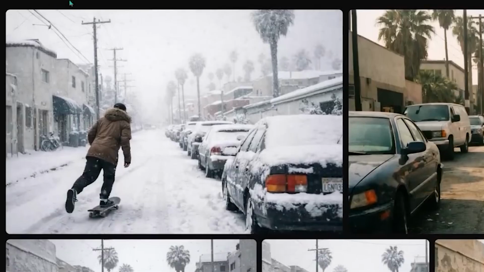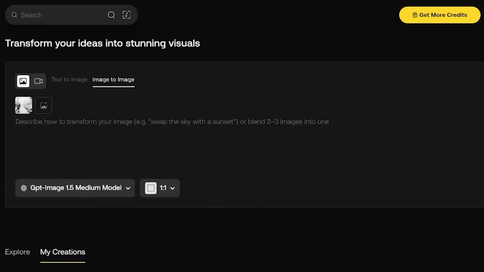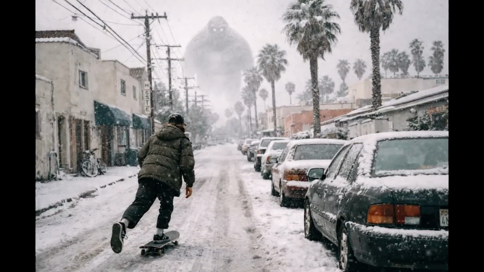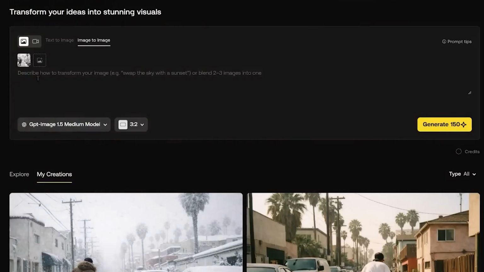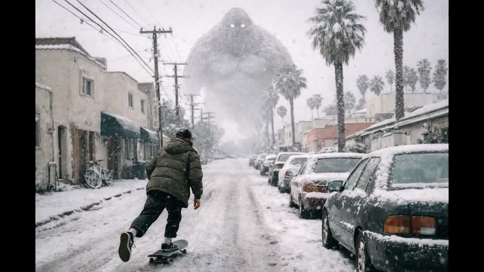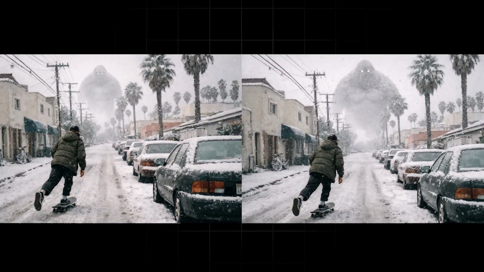Hover over an image in My Creations and click Transform Image. This uploads the image back into the workspace so you can describe exactly what changes you want. For example, I decided to add a massive winter yeti in the distance. The model places it perfectly in the background, maintaining scale and perspective. Later, I tweaked the prompt to make the yeti even bigger, and once again, GPT Image 1.5 executed the change flawlessly. If we compare all the images side by side, it's clear that the model maintains remarkable consistency throughout each iteration.